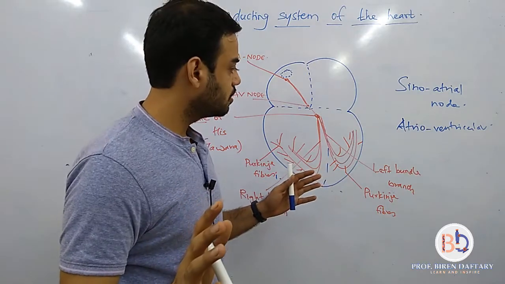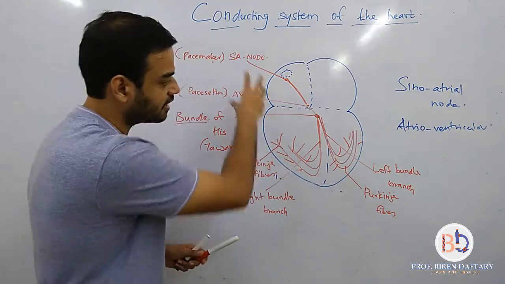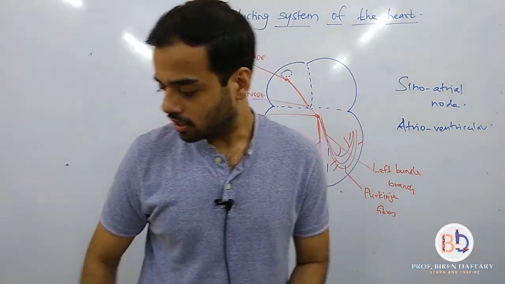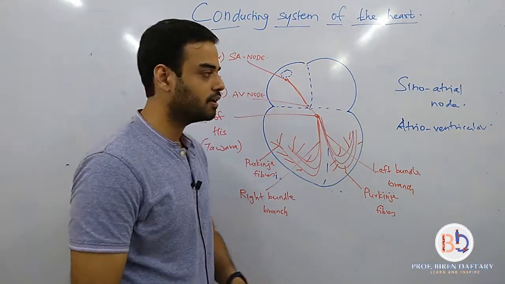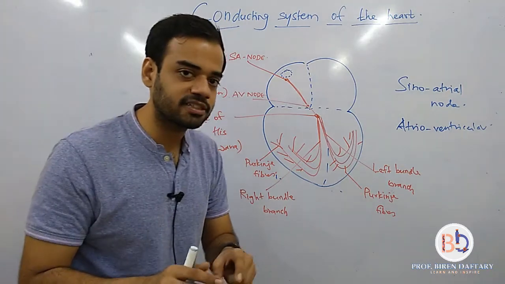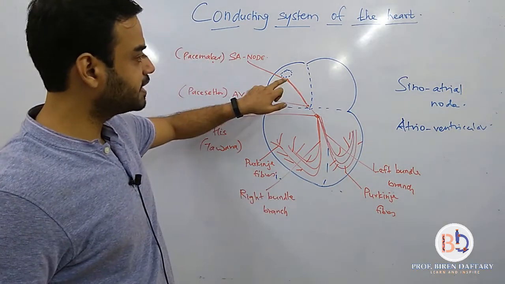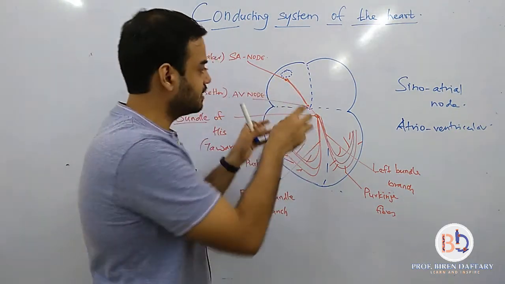Done. Now, this entire red pathway is called the internodal tissue. Clear? Done. Now you will ask me how the atria and ventricles will contract. Very simple. Wherever the impulse is present, that part will start contracting. For example, the impulse begins over here, at the SA node, and the SA node sends this impulse downwards.